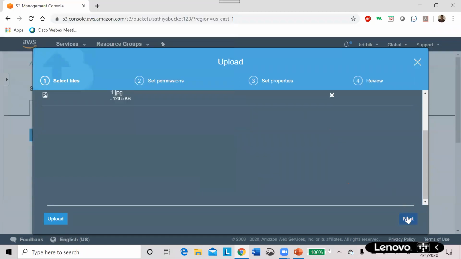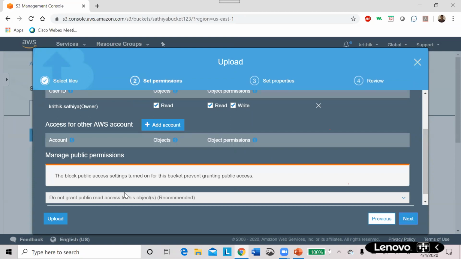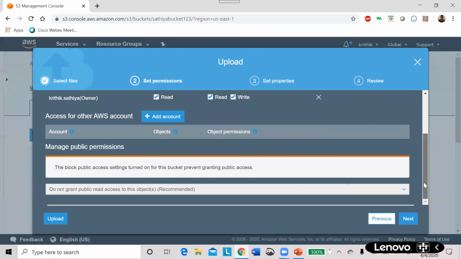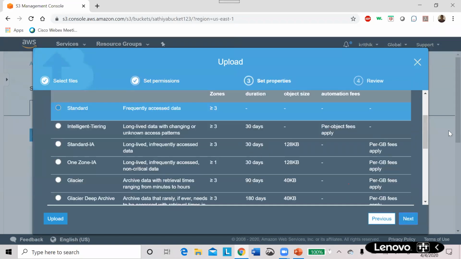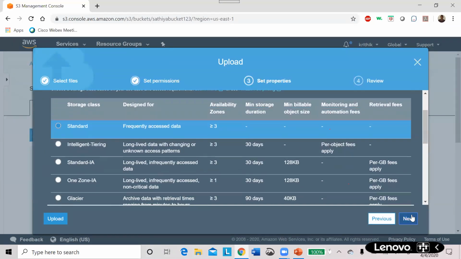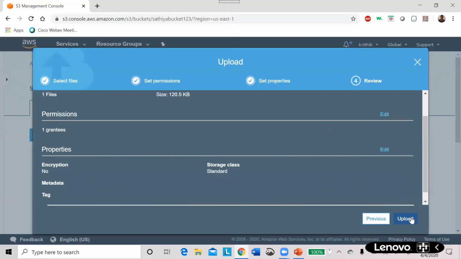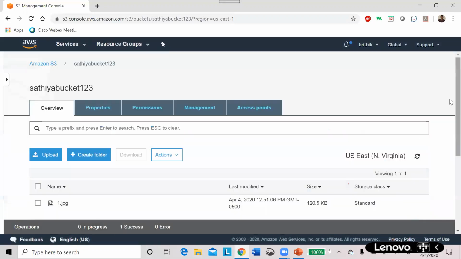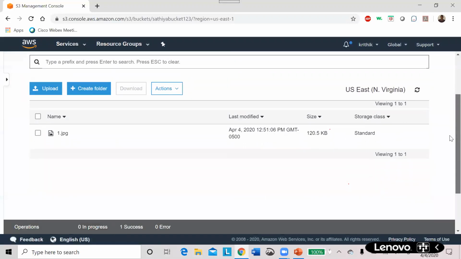I have uploaded one file, and the block public access settings turned on for this bucket prevent granting, because I didn't give any access to public. So I'm going for the standard storage, frequent access. That is the storage class we already discussed. Just uploading. My file has been uploaded.